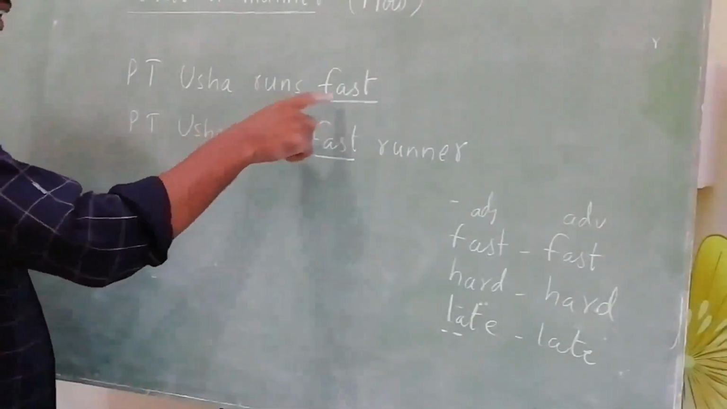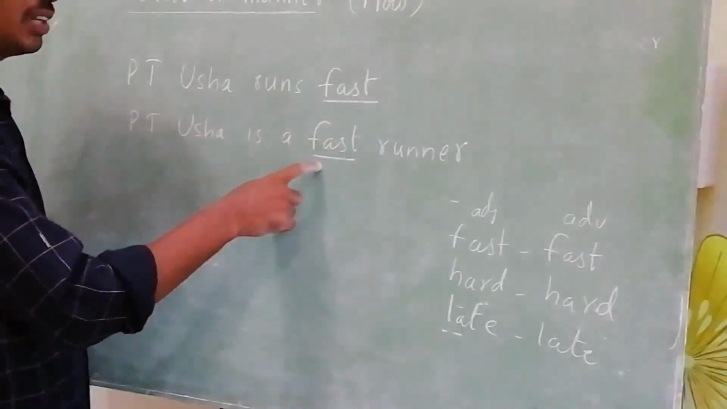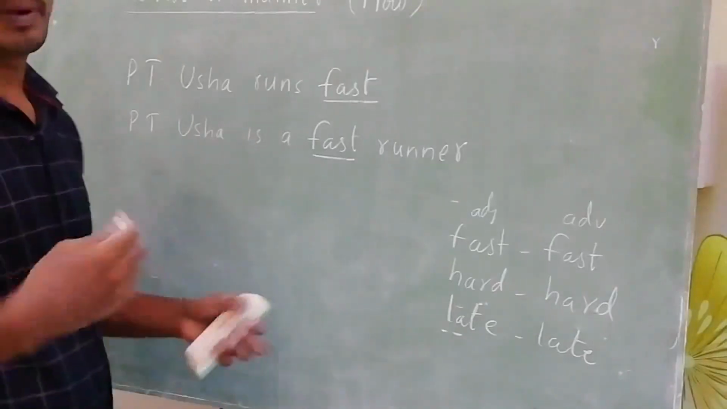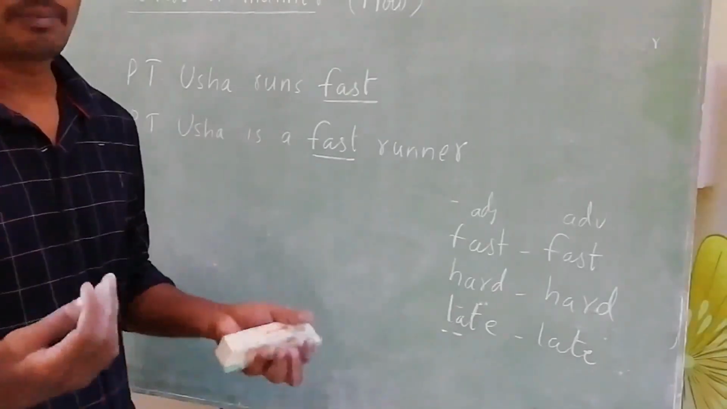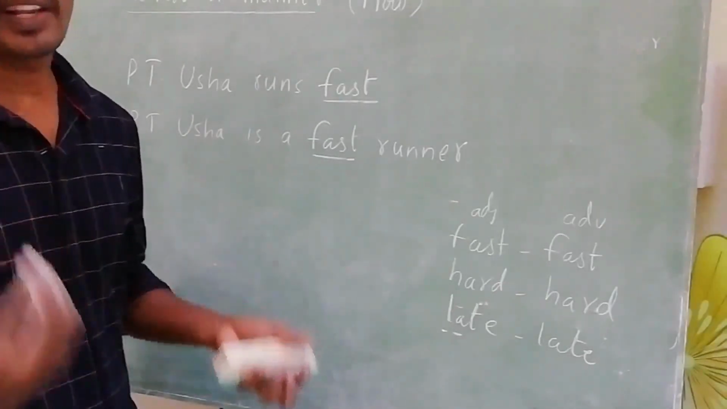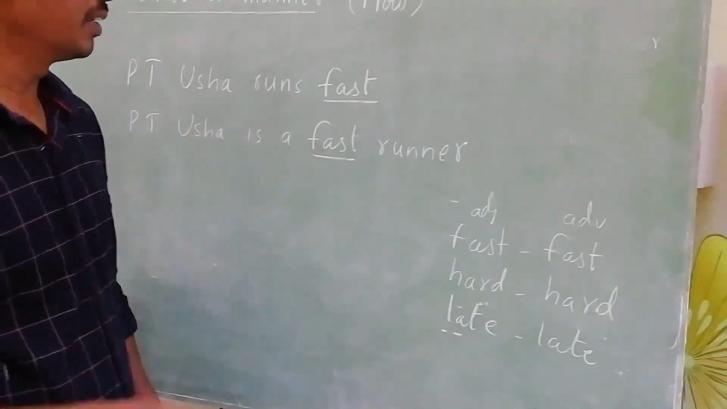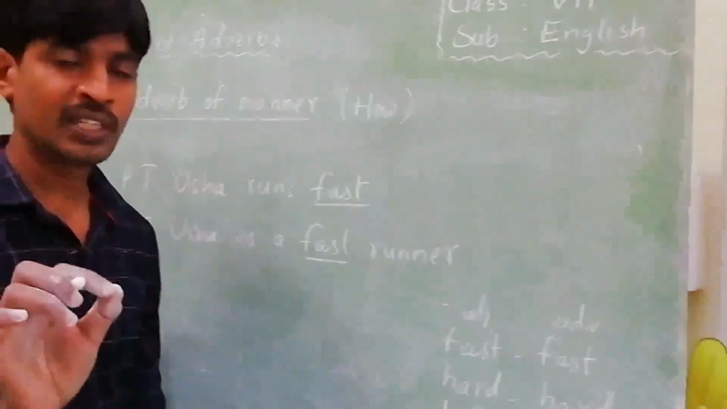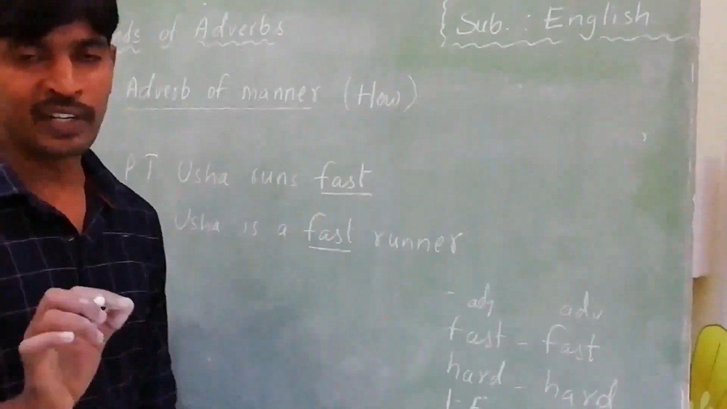In the first sentence I am using "fast", and the second sentence also uses "fast". But here both are different parts of speech. How can you recognize that? I am telling you: an adjective is a describing word. It describes nouns and pronouns. Do all of you understand?